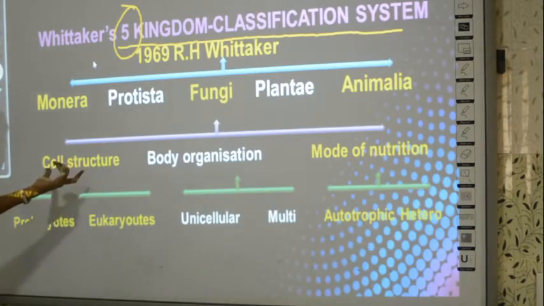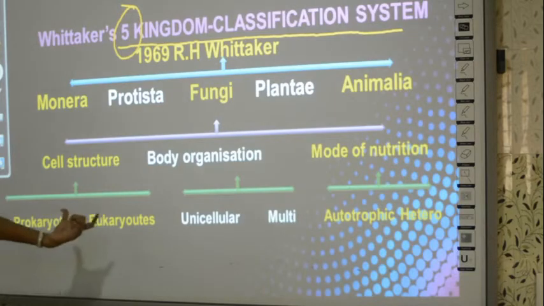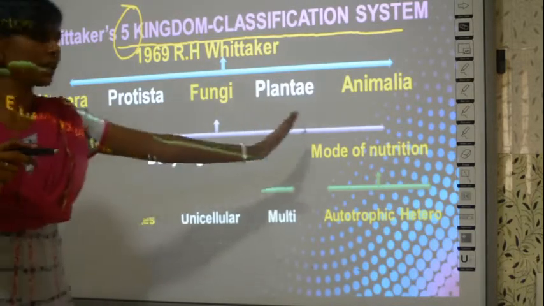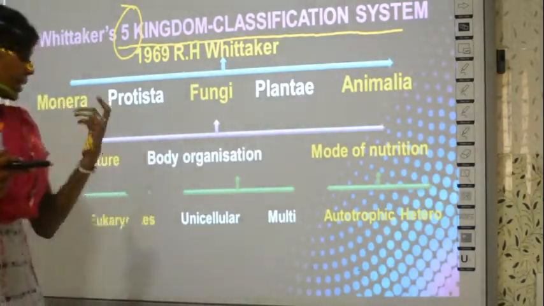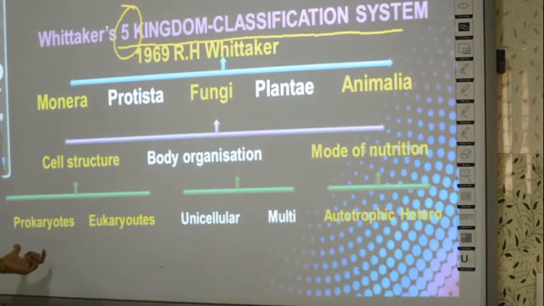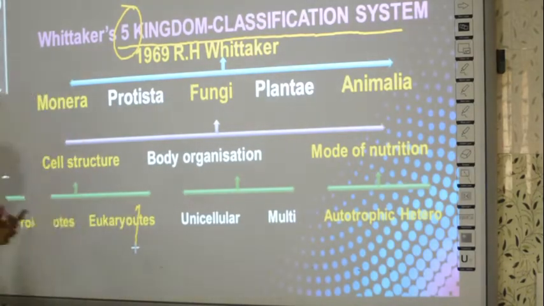Based on the cell structure there are 2 groups of organisms, called prokaryotes and eukaryotes. No U here. It is eukaryotes.